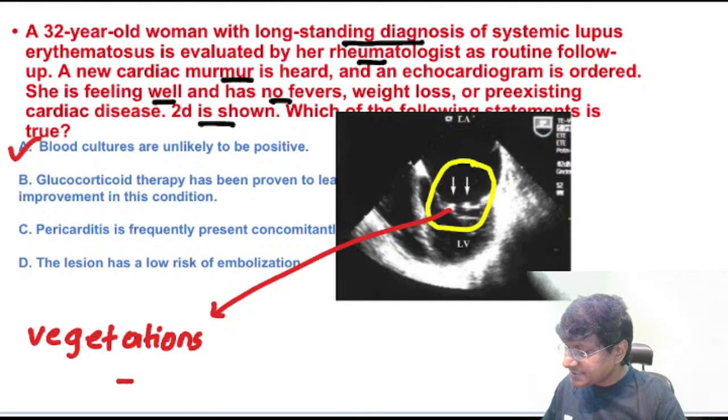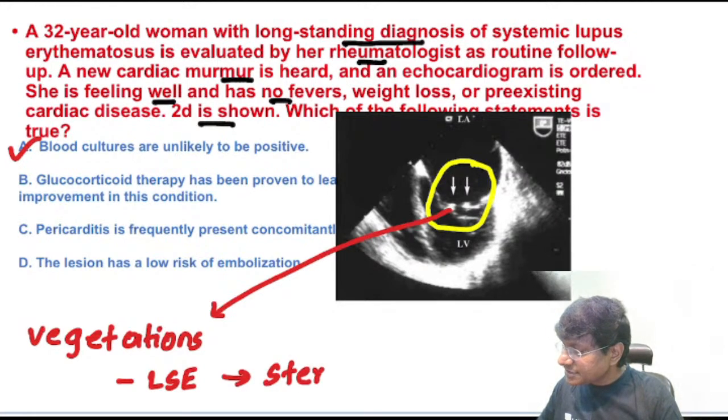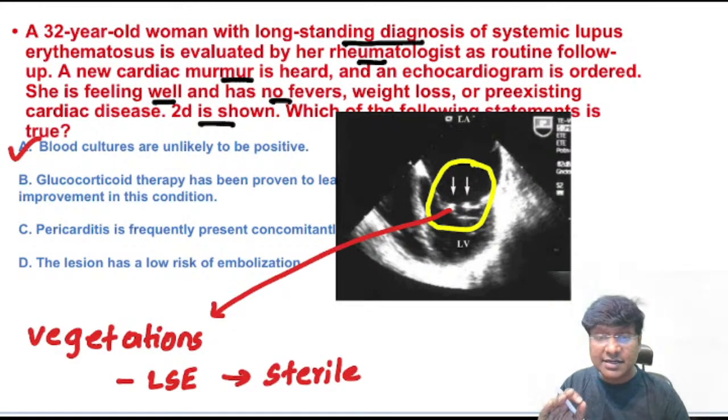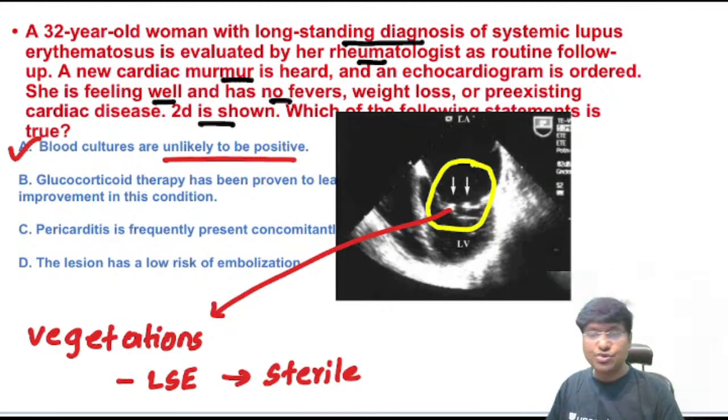So what has the patient developed? Libman-Sacks endocarditis. Now, in Libman-Sacks endocarditis, how are these vegetations? They are sterile vegetations. So blood cultures are unlikely to be positive because they are sterile vegetations, right?